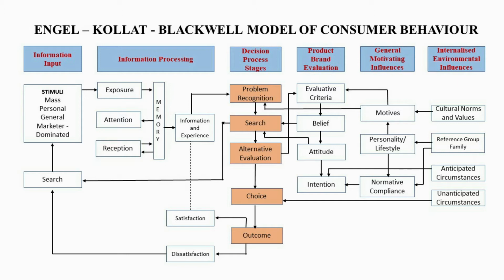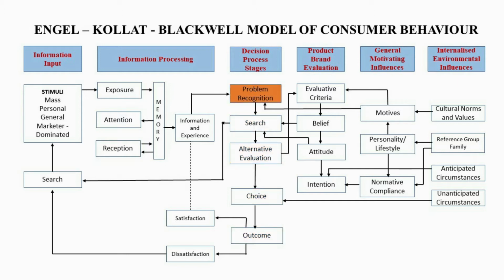The steps and variables on the left and right sides of this can be taken as the supporting variables or influencing variables, or in other words, the facilitating factors which make the consumer decision making process function. We can start with the decision process stage. Unlike other models, here we are starting from the middle of the diagram.